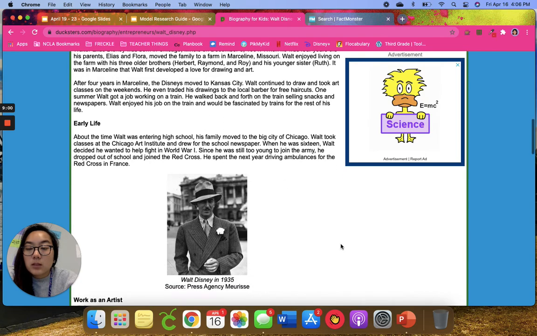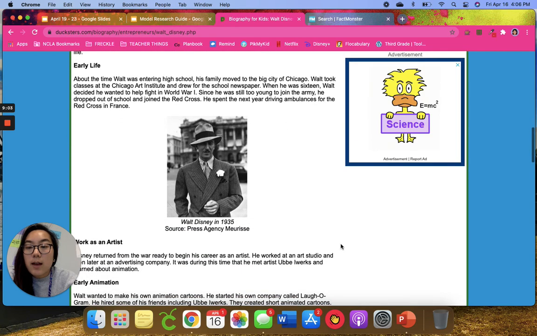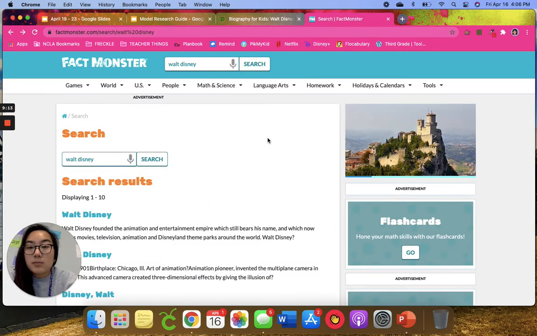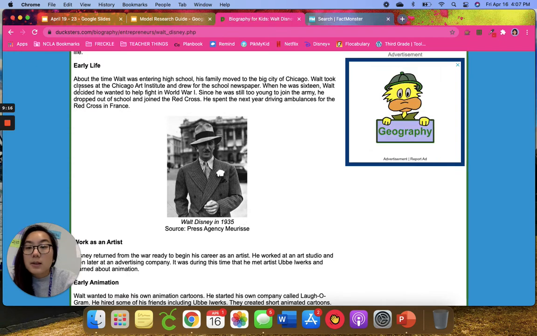All right, so let's look at some of his early life. That could help us fill in some of this family life and even down here, these early years. So, about the time Walt was entering high school, his family moved to the big city of Chicago. He took classes at the Chicago Art Institute and drew for the school newspaper. When he was 16, Walt decided he wanted to help fight in World War I. Since he was still too young to join the army, he dropped out of school and joined the Red Cross, and he spent 6 years driving ambulances for the Red Cross in France.